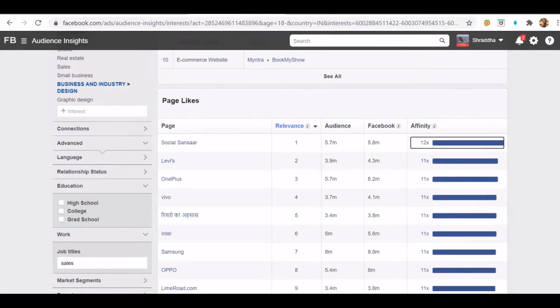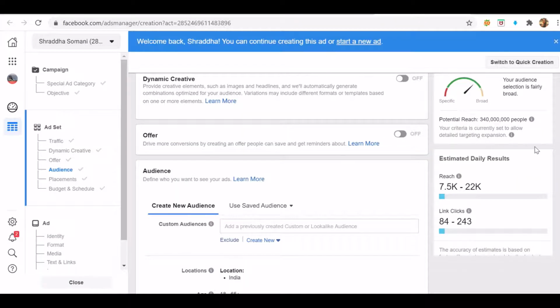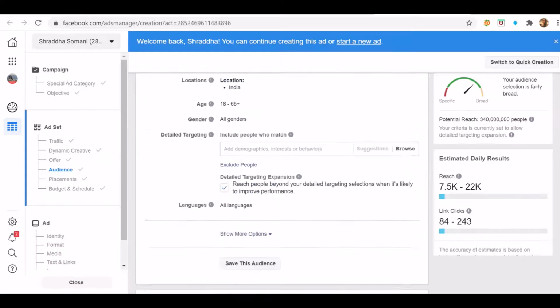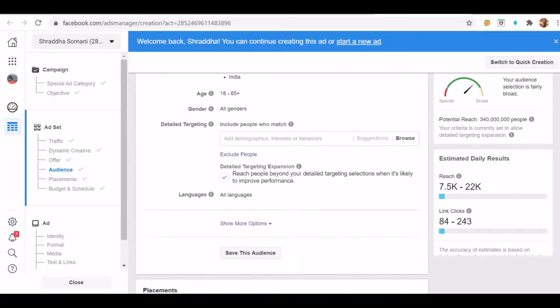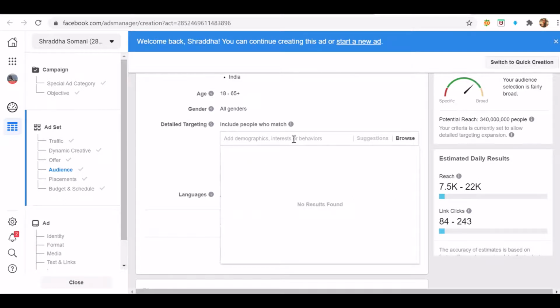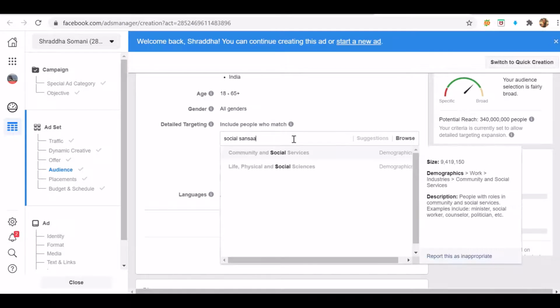Okay, so I see, Social Sensor is the page which it says is the most relevant, and I'm also getting a good number of audiences. So what I will be doing is going to the Ads Manager option, and under the audience option, I'll be selecting the option of detailed targeting, and I'll be providing the name of that particular page. So right now the name that is reflecting is Social Sensor, right? Now, again, it's a very important thing to note over here, that you are not able to find this particular page.